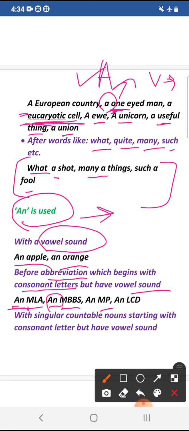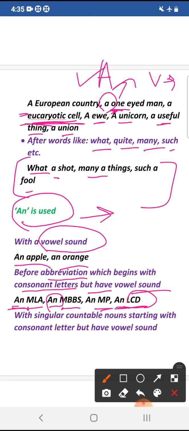Similarly, MP begins with a consonant letter but the sound at the beginning is a vowel sound. An MP. An LCD, here again the beginning sound is a vowel sound, so the article we have to use is the indefinite article an.